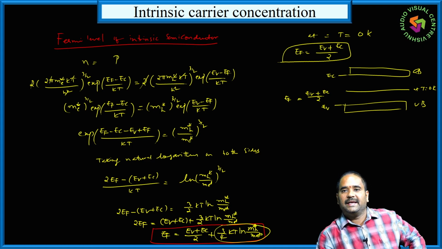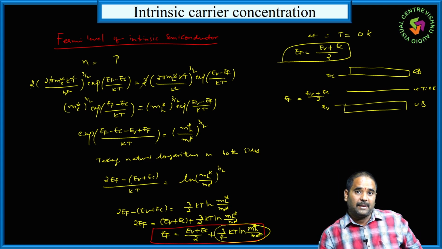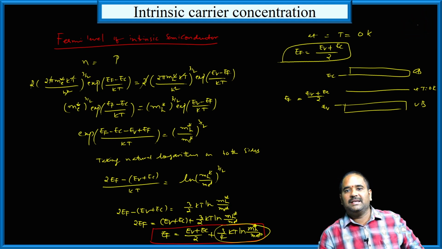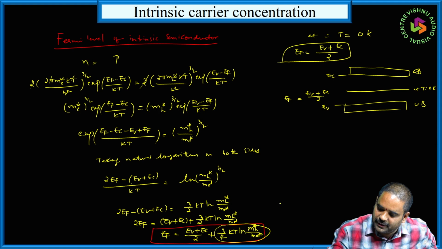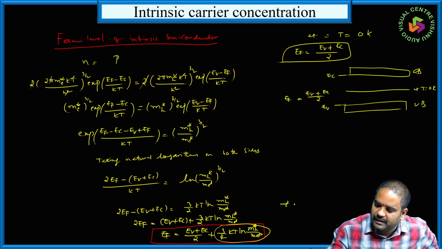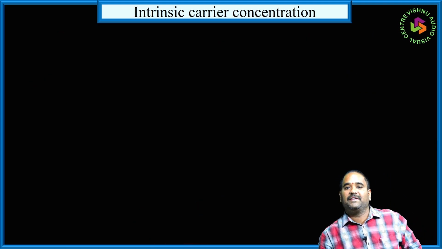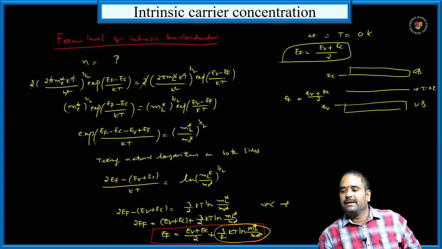But as temperature increases, Fermi energy also increases towards the conduction band. Reason: by taking energy, electrons may excite from valence band to conduction band. And as temperature increases, the effective mass of electron increases relative to effective mass of hole.